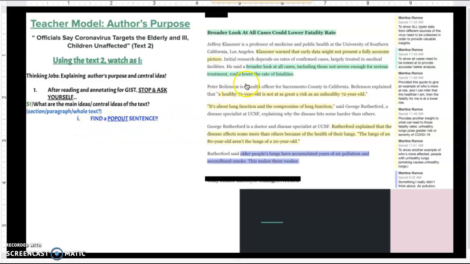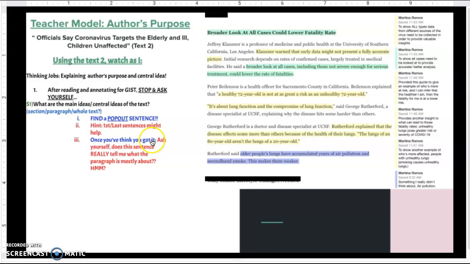One, find the pop-out sentence. I think I did that. Two, a hint to make sure I found a pretty good pop-out sentence is to check if it's the first or last sentence, because those might help. Well, this is the last sentence of the first paragraph of this section, and it even relates to this title here.